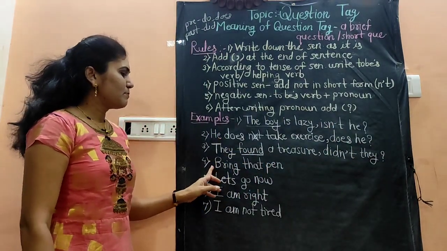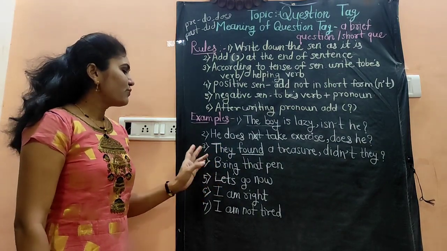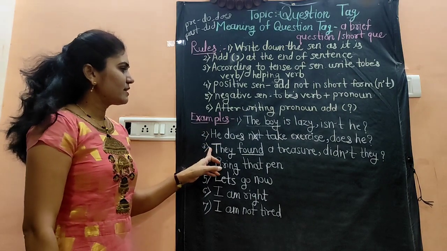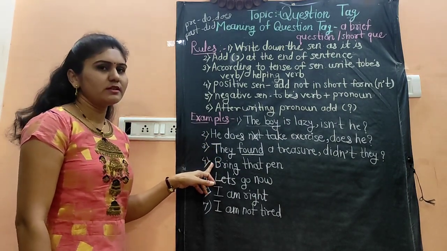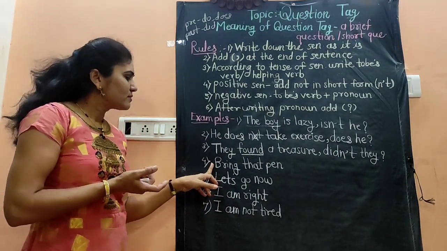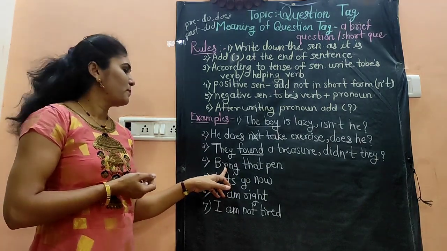Let's see the another example. Bring that pen. Here the sentence is different because these three are the statements, but here this is the imperative sentence or the command. Imperative means the sentence which starts with the verb. That is called as an imperative sentence.